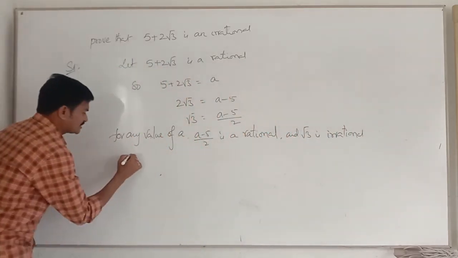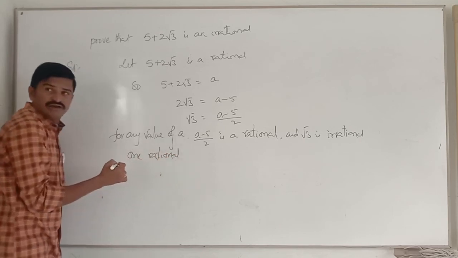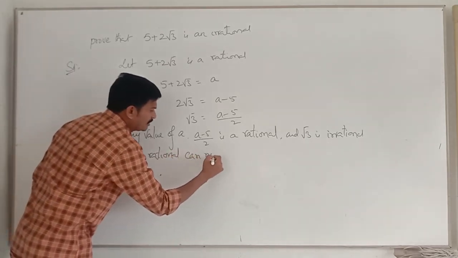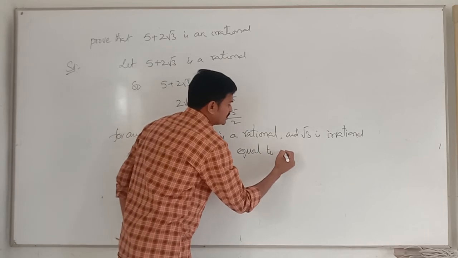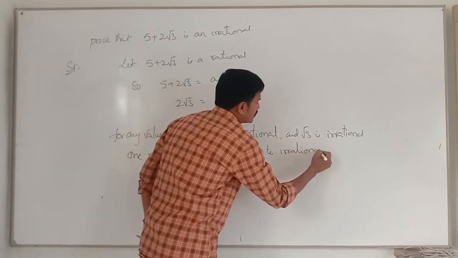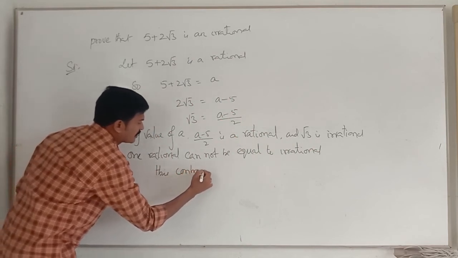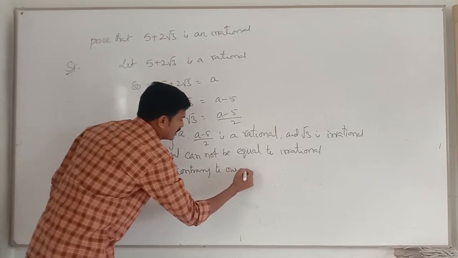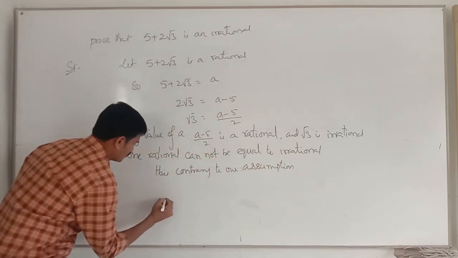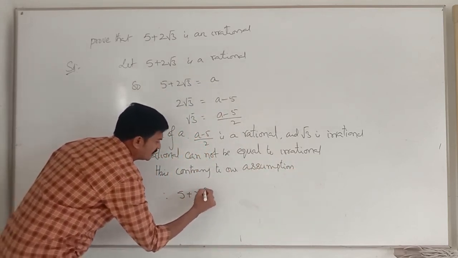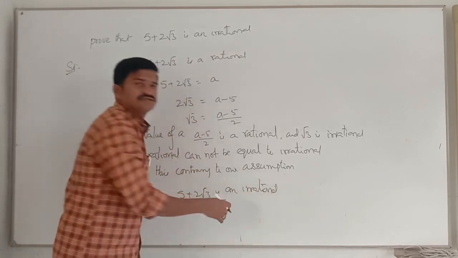So one rational cannot be equal to an irrational. So this is contrary to our assumption. Therefore, 5 plus 2 root 3 is an irrational. Hence it is proved, you can write it.